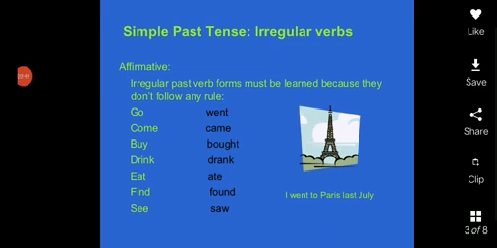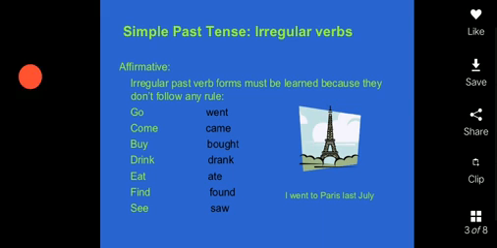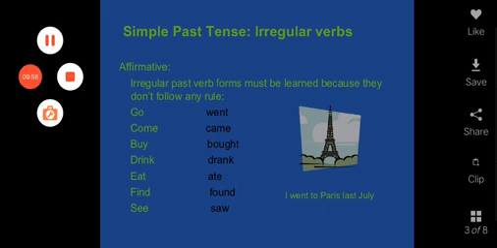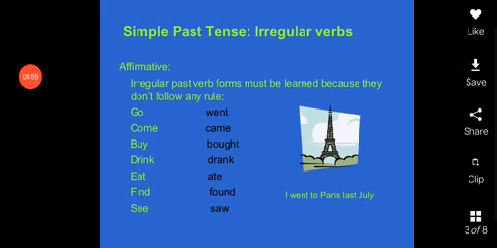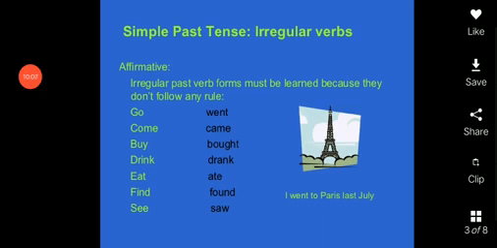Like it is written, irregular past verb forms. They change. How do they change? Go into went. Come into came. Buy, bought. Drink, drank. Find, found. Eat, ate. See, saw. Okay, thank you for watching.